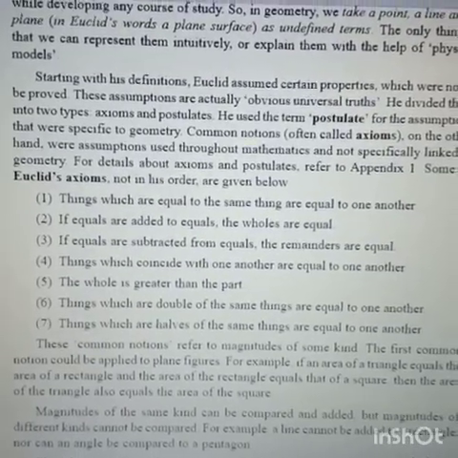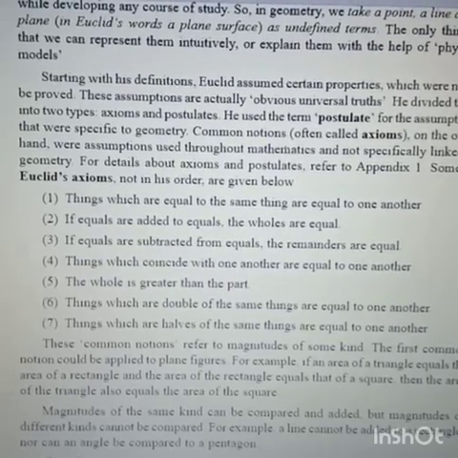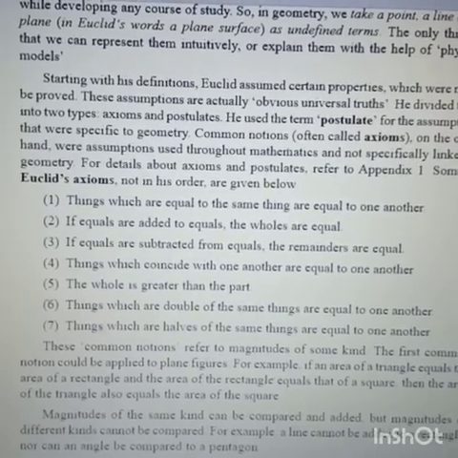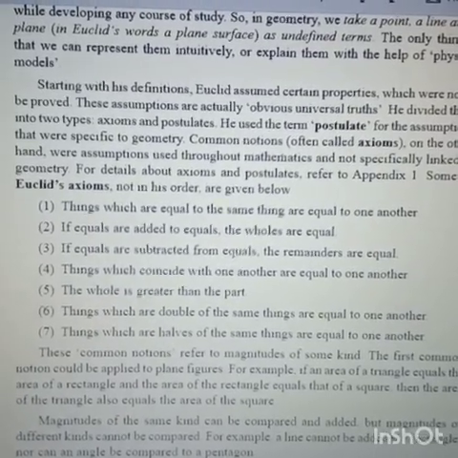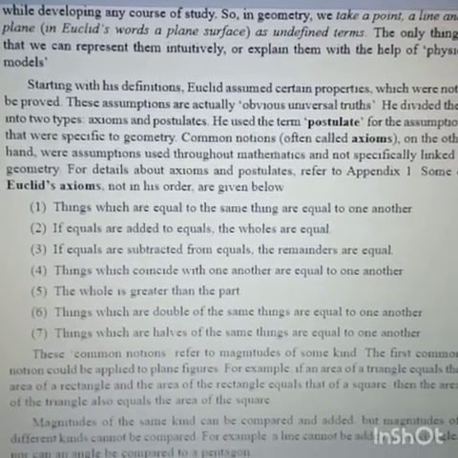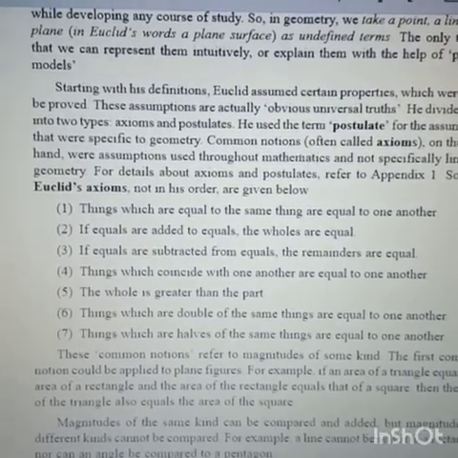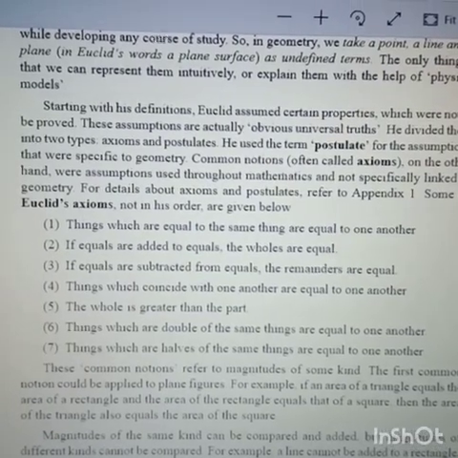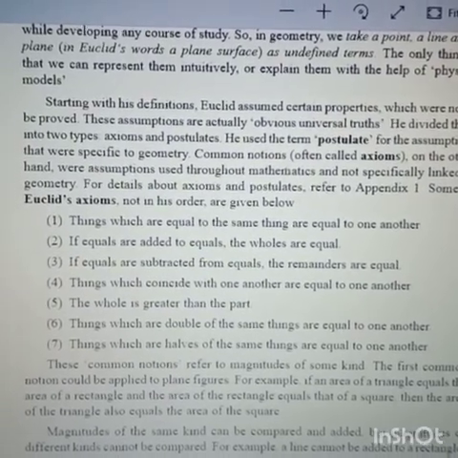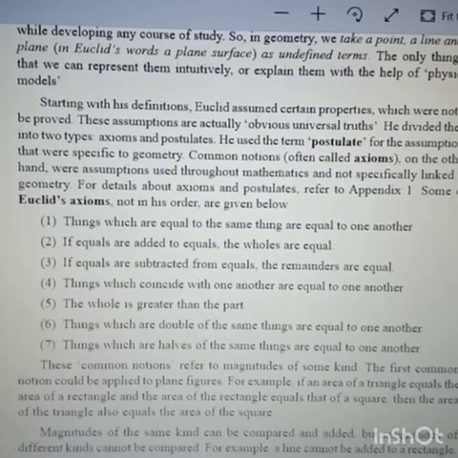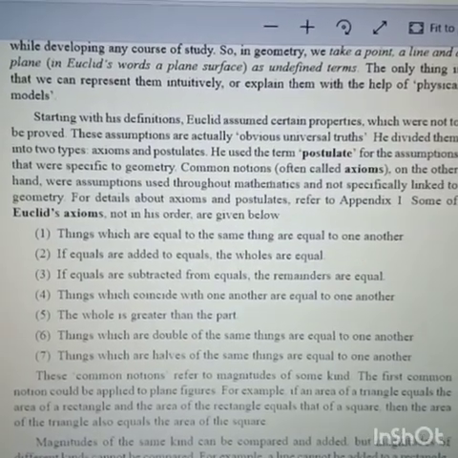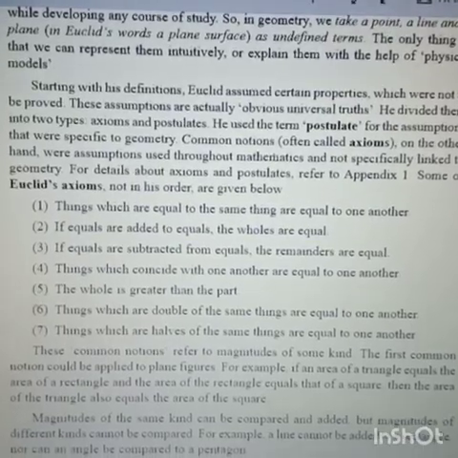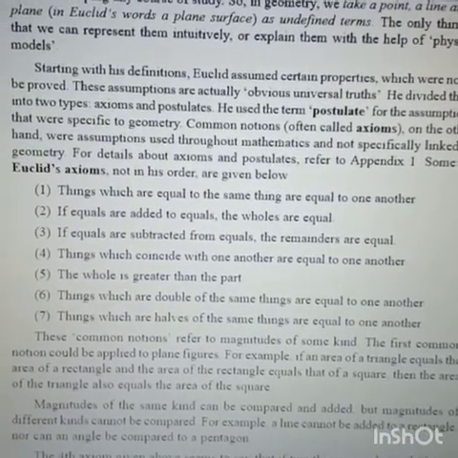Things which coincide with one another are equal to one another. This is what a replica means. Let me take an example. Suppose you have a class 9 mathematics book lying on the table. If you place another class 9 mathematics book on top of it, you can see both the books coincide. That means they are equal. The whole is greater than the part.